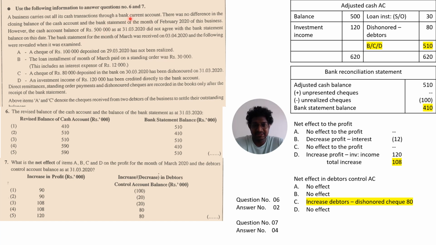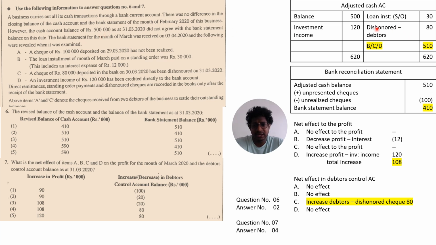To answer questions number 6 and 7, you have to consider this case study. In question 6, they ask the revised balance of the cash account and the balance of the bank statement as at closing date. And in question 7, they ask the increase in profit and the increase or decrease in the debtors control account. Here the business carried out all its cash transfers to a bank current account, and there was no difference in the closing balances of cash and bank statement at the month of February. Which means as at opening date, there is no difference between the cash account and the bank statement. So the cash account balance as at closing date, as at 31st March 2020, is 500.